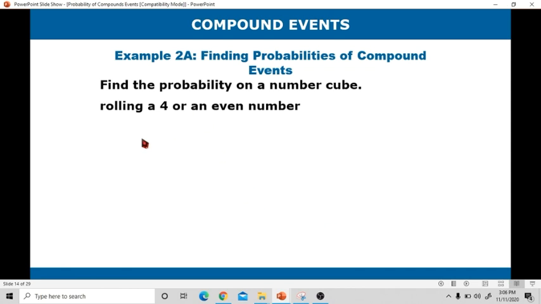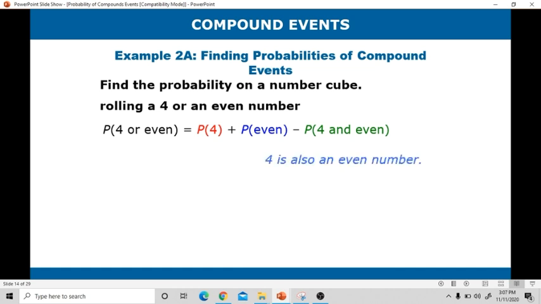Rolling a 4 and an even number are inclusive events because 4 is also an even number. Therefore, we will use the formula: probability of A union B is equal to probability of A plus probability of B minus probability of A intersection B. Kapag i-apply natin siya dito, it will be probability of rolling a 4 or an even number is equal to probability of rolling a 4 plus probability of rolling an even number minus probability of rolling a 4 and an even number. Okay, 4 is also an even number. That's why inclusive siya.